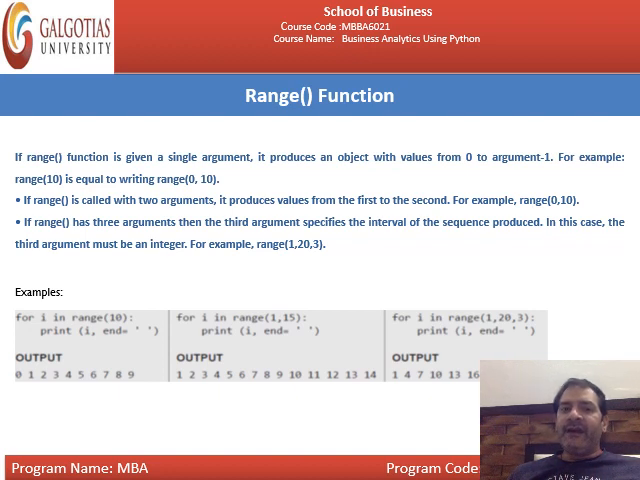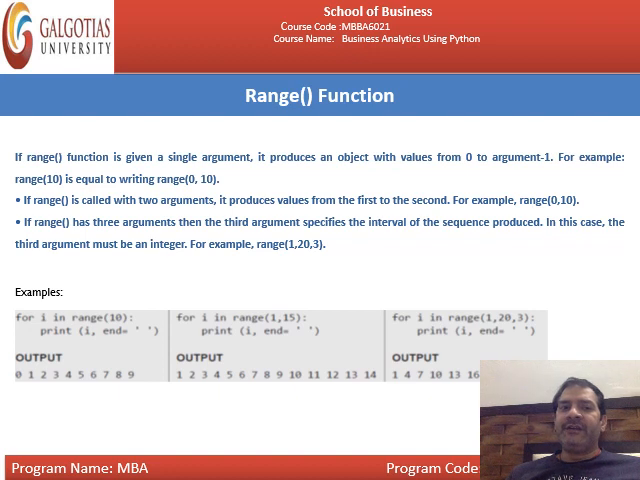Like here, for i in range 1 to 15, it will print the numbers from 1 to 14 onto the console. Like for i in range 1 to 20 with step difference 3, it will start from 1, and on the step difference of 3 the numbers will be printed: 1 plus 3 is 4, 4 plus 3 is 7, 7 plus 3 is 10, 13, and so on till below 20, like 13, 16, then 19. This is all about the range function.